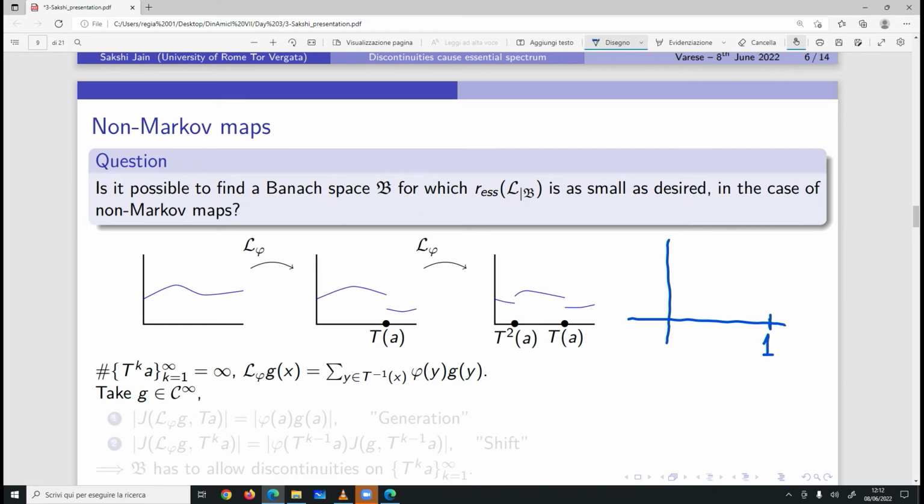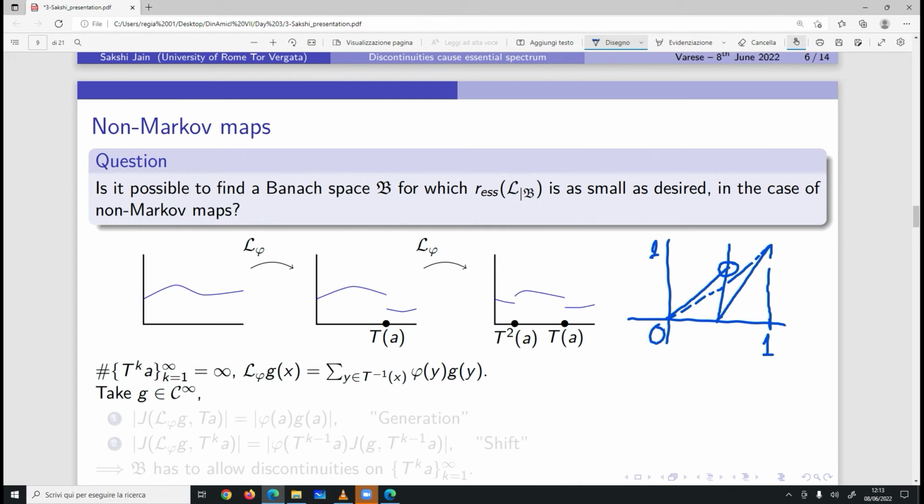I'm considering the simplest possible setting: a two-branch map which has one full branch. So this is one, and another branch is not a full branch but is still expanding. And by non-Markov, I mean that at least one of the discontinuities has an infinite orbit.